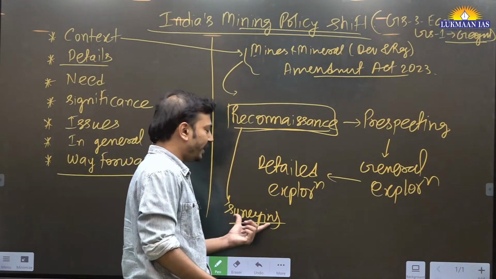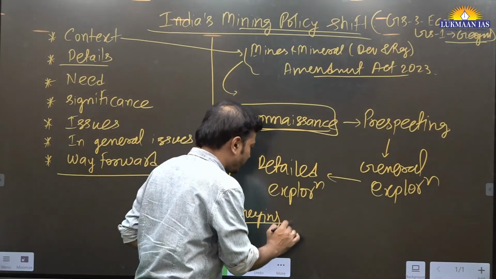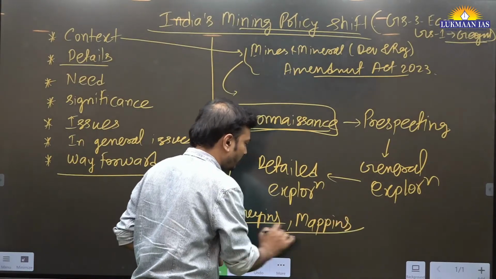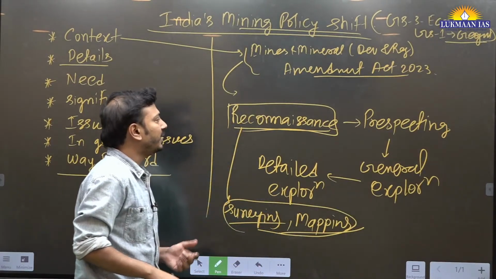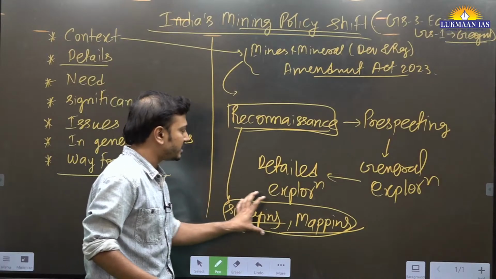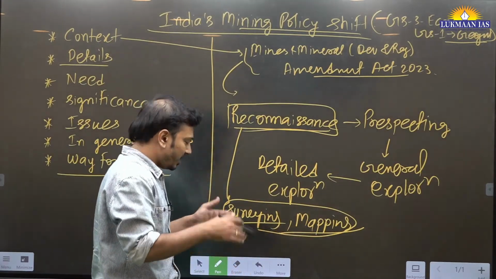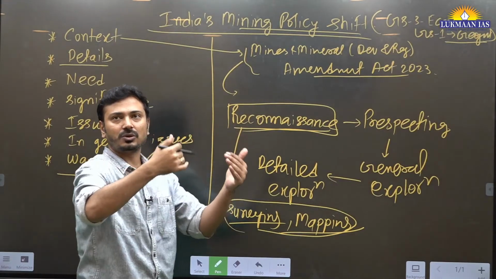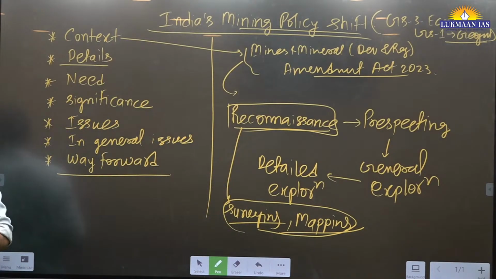So now in surveying, we can say different kinds of mapping, aerial surveys, ground surveys, all these things will be done here, right? And this was basically available only above the surface of the earth.